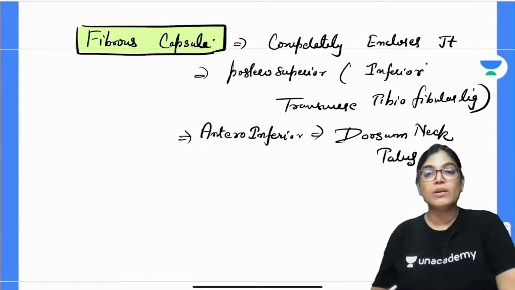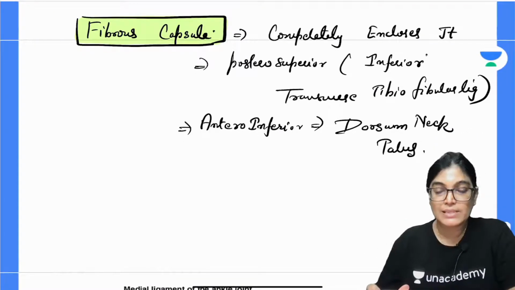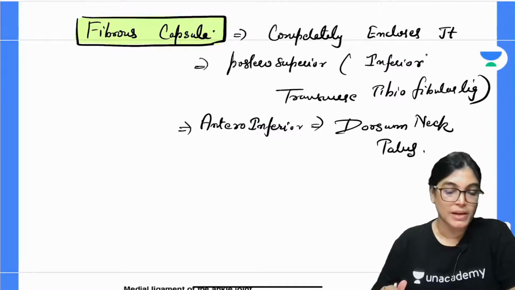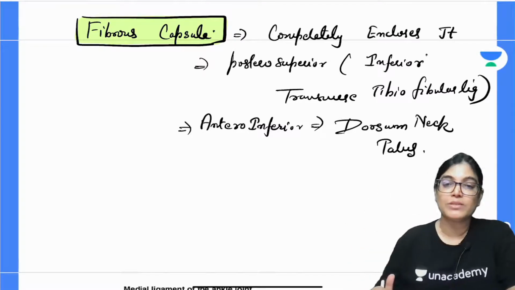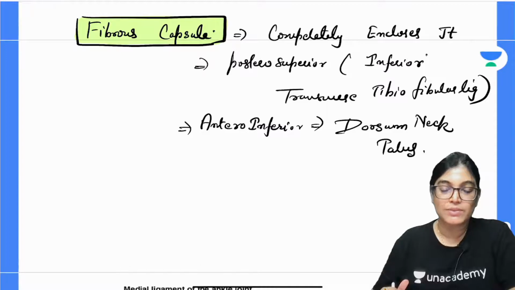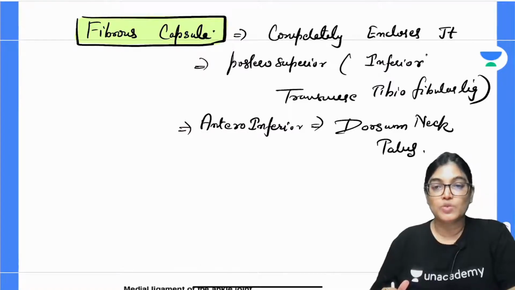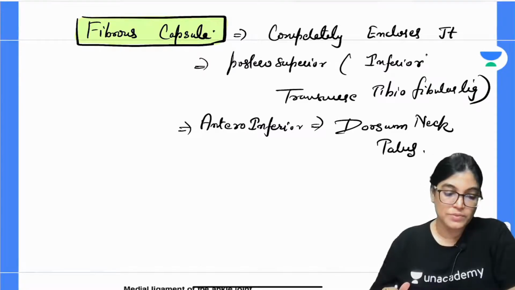Okay, and we already know that the inner aspect of the fibrous capsule has a synovial membrane, which is required for joint lubrication. We have already talked about that.